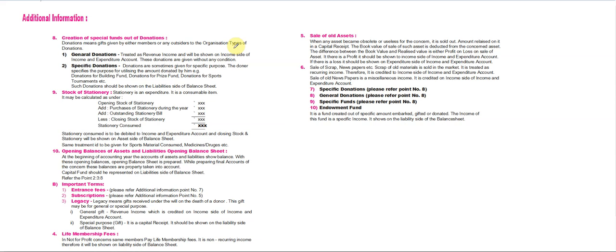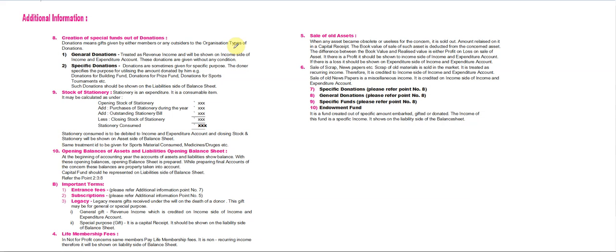Then opening balance of assets and liabilities. Opening balance sheet at the beginning of the year, means the accounting year, the accounts of assets and liabilities show balances. With this, the opening balance sheet is prepared. While preparing final account of current year, this opening balance is to be considered. Means opening cash balance and bank balance are not to be taken into the balance sheet prepared at the end of the current year. This balance represents the previous year's closing balance.